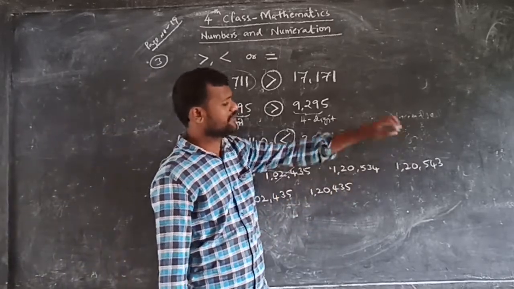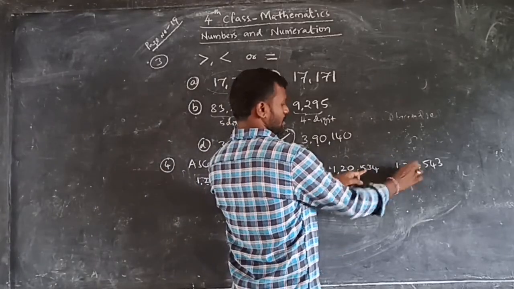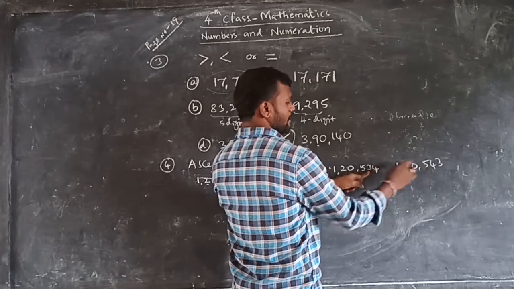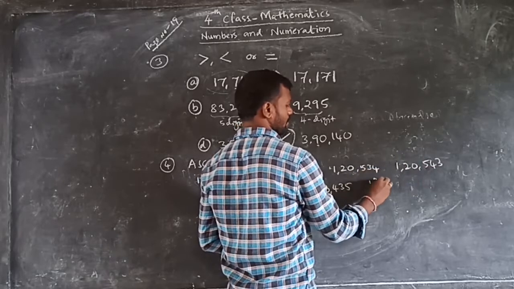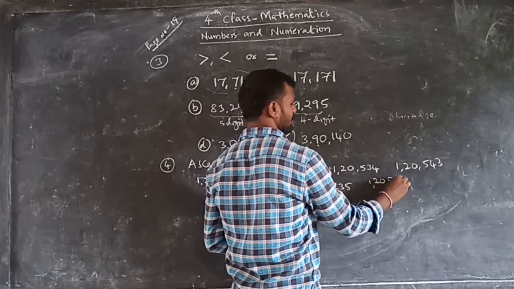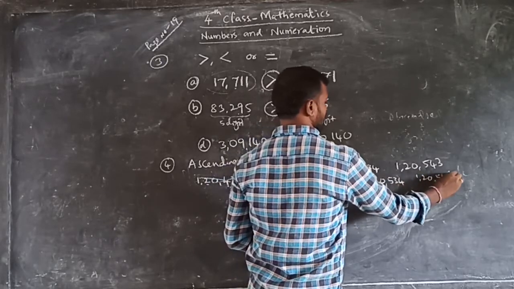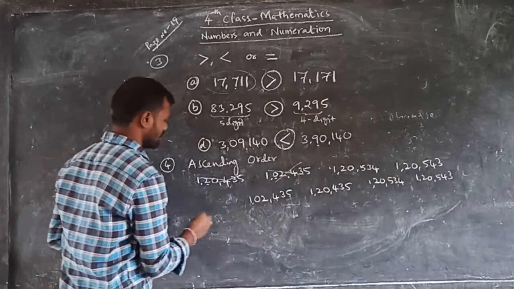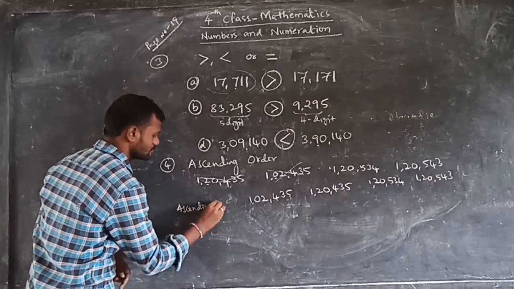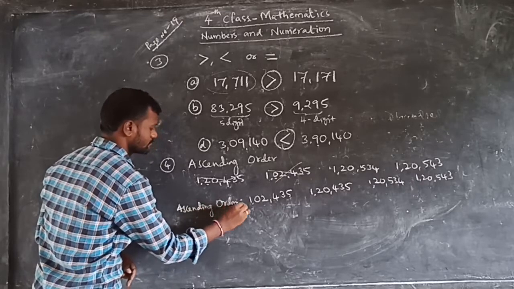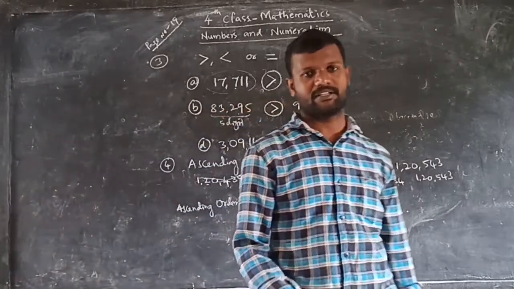Now in these two numbers, which is smaller? We completed up to this. 5 and 5 it has. Now the second one, 3 and 4. Which is smaller? 3 is smaller. So this number is smaller: 1,20,534 and 1,20,543. So this is nothing but ascending order. Ascending order means from smaller numbers to the biggest number. We have completed that now.